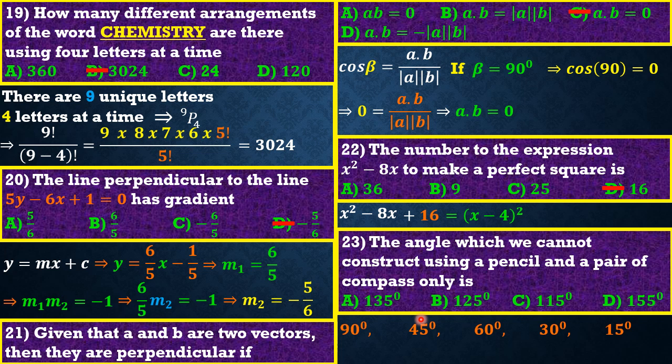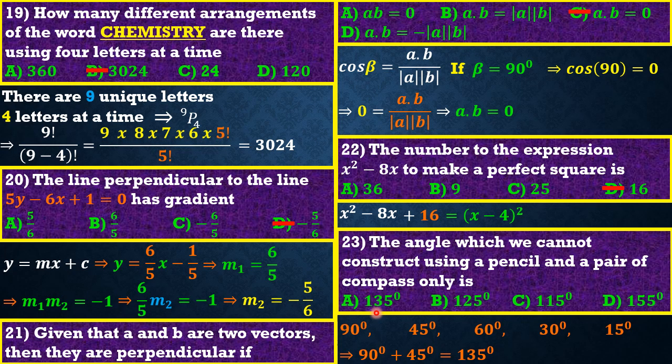But what do you notice? Very important: the sum or the difference of any two numbers here will still give us a value that can be constructed using a pencil and a pair of compasses. So if we add the first two, 90 and 45, we have 135, right?